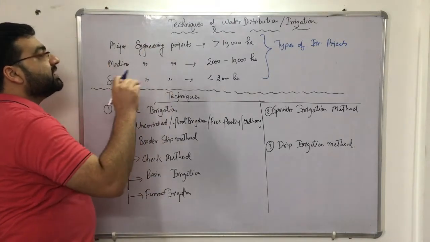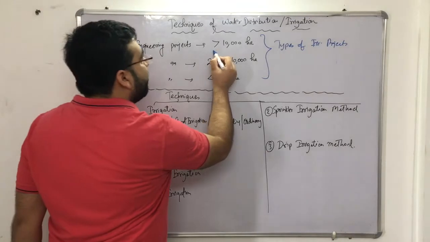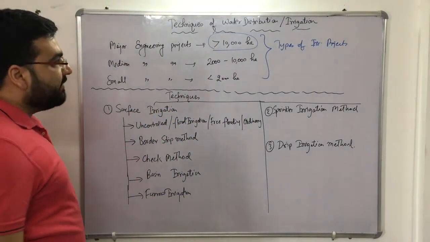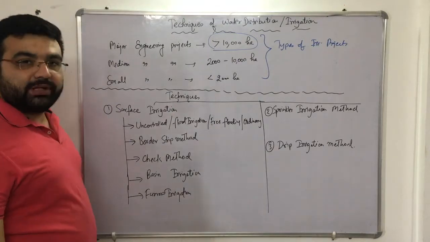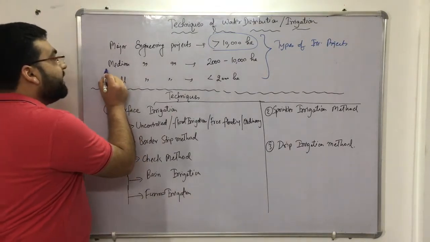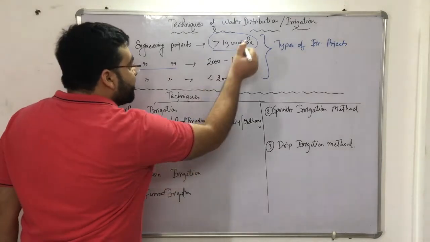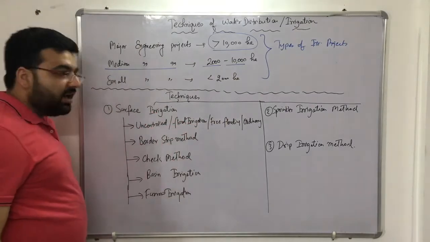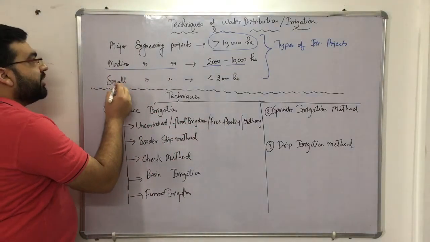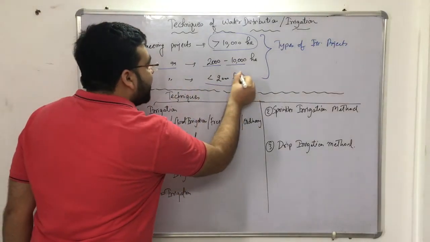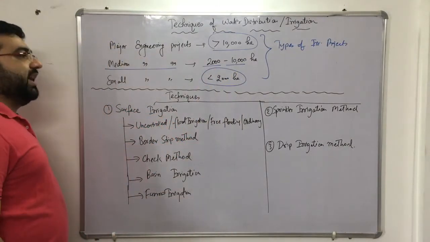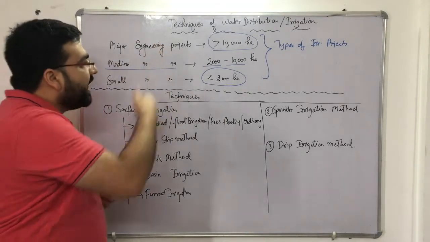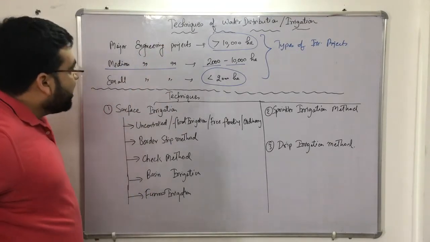These irrigation projects are those projects which are conducted over a land of more than 10,000 hectares. Clear? And 1,000 hectare, I have already told you this, 1 kilometer square, simple, right? Now, the medium engineering projects are those projects in which the area to be irrigated is in between 2,000 to 10,000 hectares. And the small or the minor engineering projects are those projects in which the irrigation area should be less than 2,000 hectares, right? So this question has also been asked in some small state examinations. So that is why I have written that also. Clear? Now coming to the techniques.